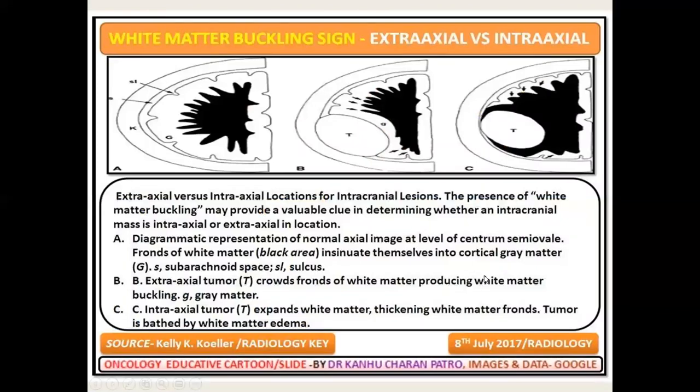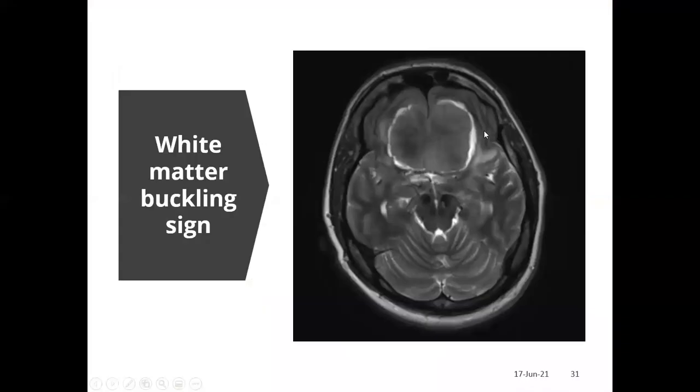White matter buckling sign: when a convexity meningioma compresses, the inner white matter buckles inward, and it is called the white matter buckling sign. This is also a sign for differentiating extraaxial and intraaxial masses. When the tumor grows, it is covered by the inner white matter, gray matter, and inner white matter.